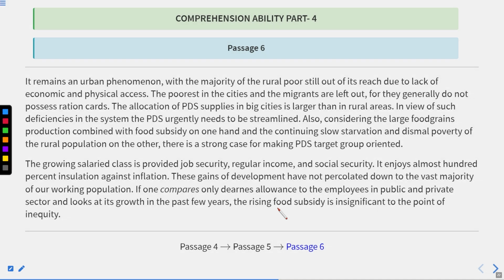On this page, it is written that group PDS target group oriented. And here this line is not written at all. Okay. It means it is yet to go to some parts of the country. So we cannot say that it is working effectively. So we can say, okay, let us see the question.